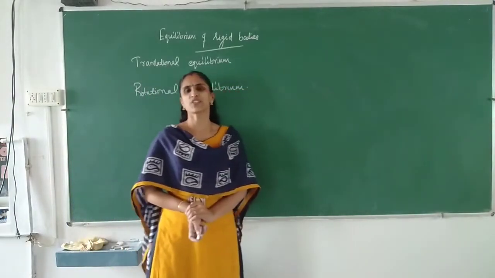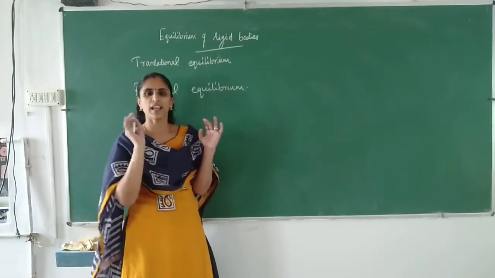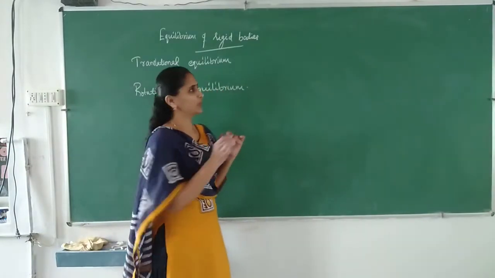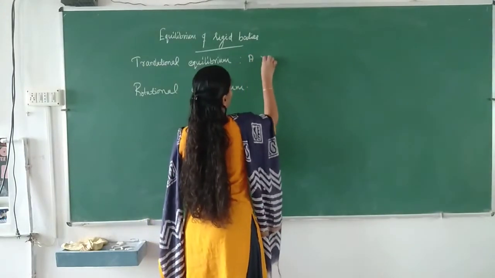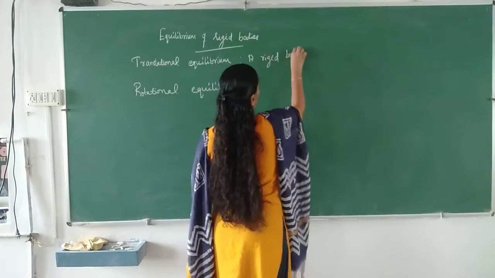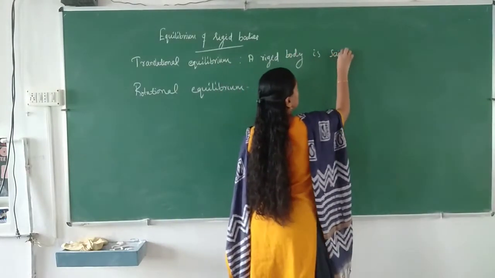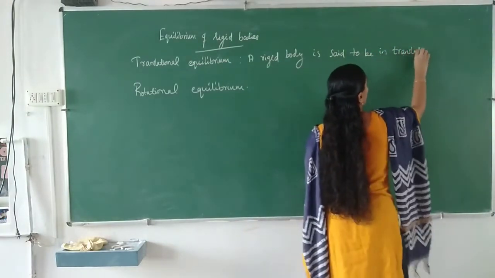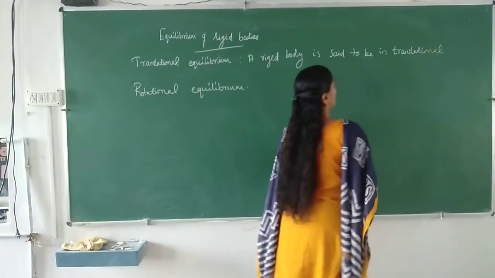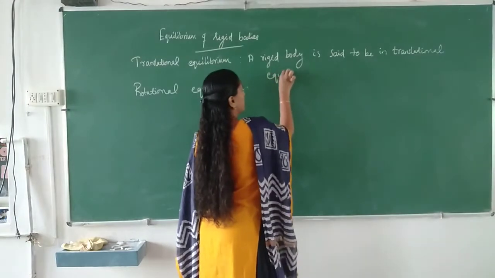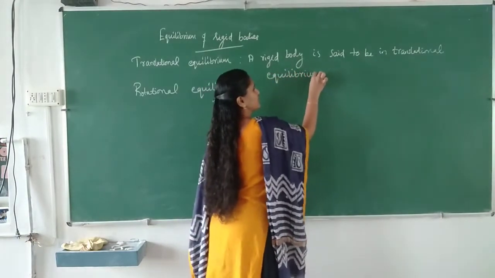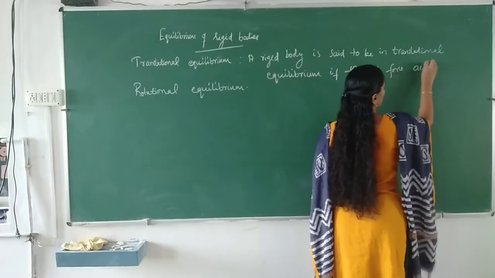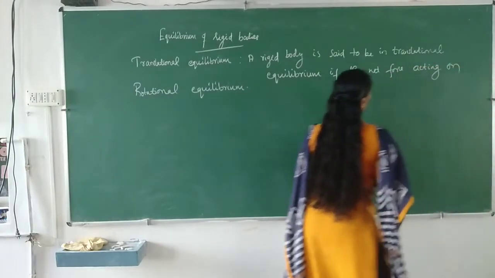In the case of translational equilibrium, we can say that a rigid body is said to be in translational equilibrium if the net force acting on the body is zero.